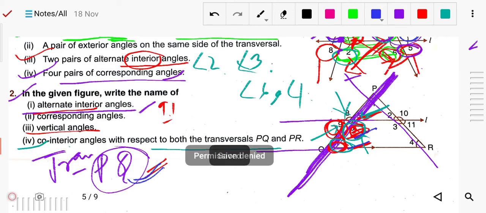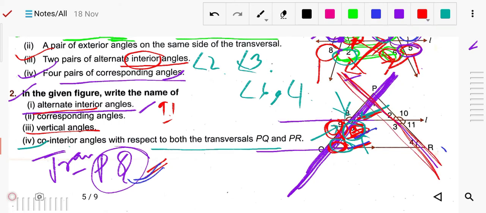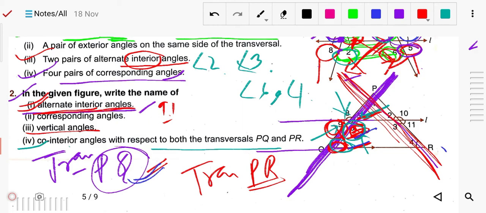Similarly we can write it for the transversal line PR also. For the transversal line PR, alternate interior angles will be 11 and 4, these two.